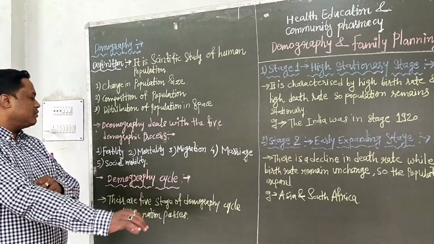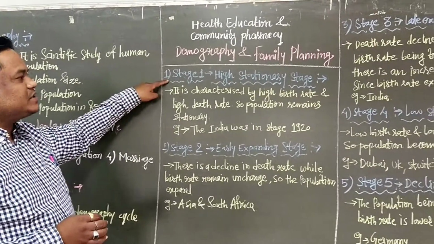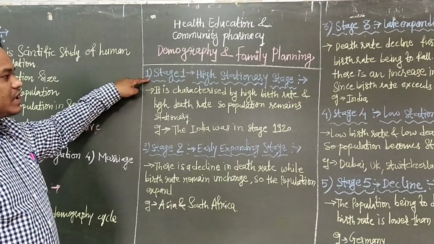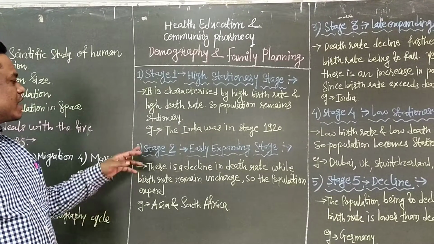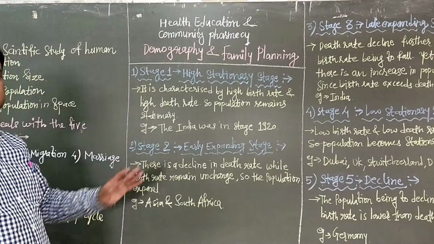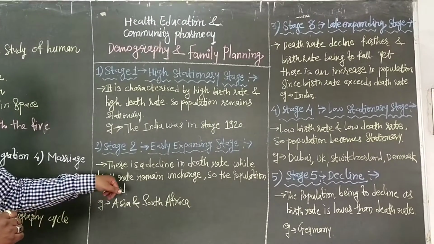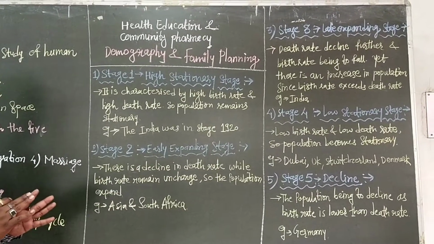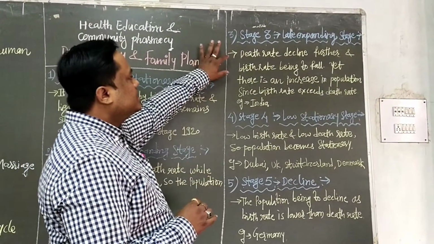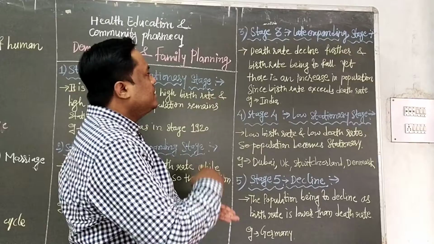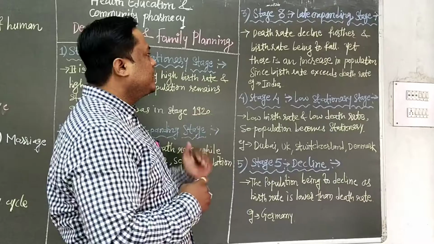Then you have to see the demographic cycle one by one. There are 5 stages. The first is stage 1, the high stationary stage: high birth rate and high death rate, so the population remains stationary. Second is stage 2, the early expanding stage: decrease in death rate while birth rate remains unchanged. Third is the late expanding stage: the death rate declines and the birth rate starts to fall.